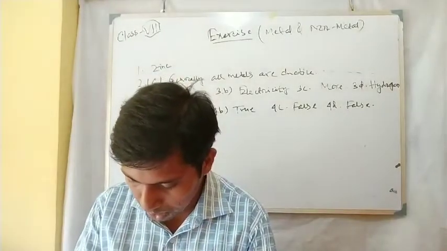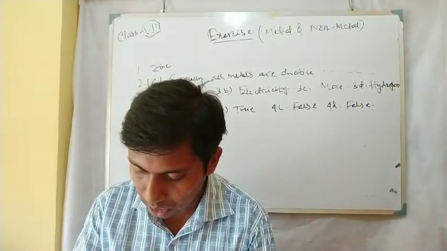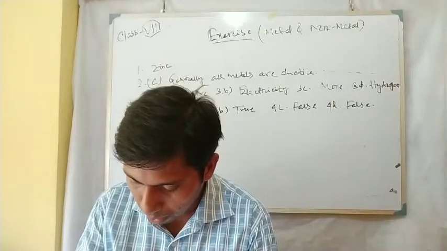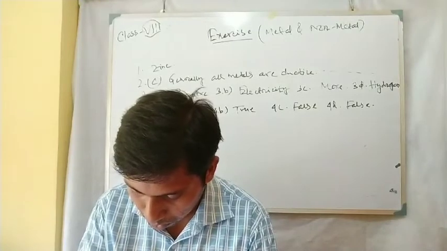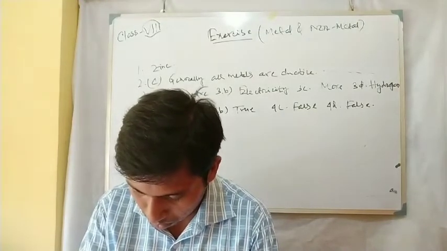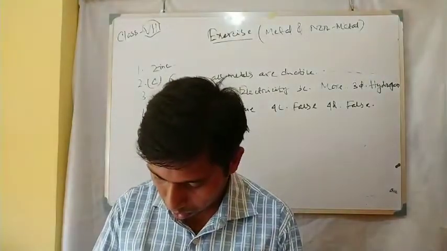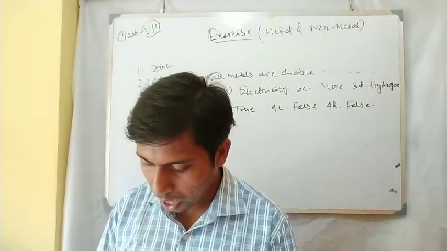Question number 5. Some properties are listed in the following table. Distinguish between metal and non-metal on the basis of the properties. First one, appearance.